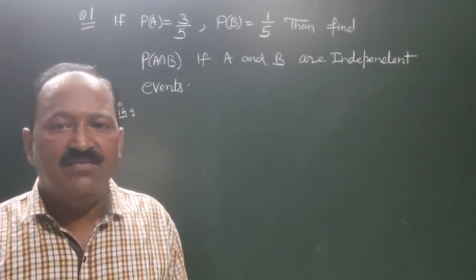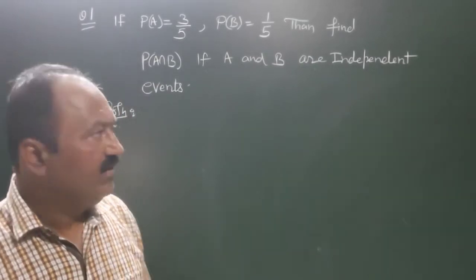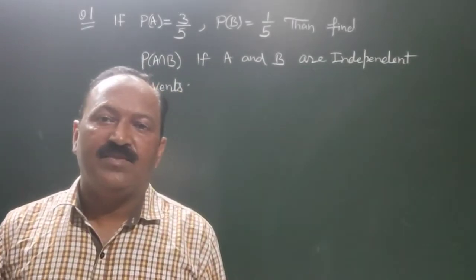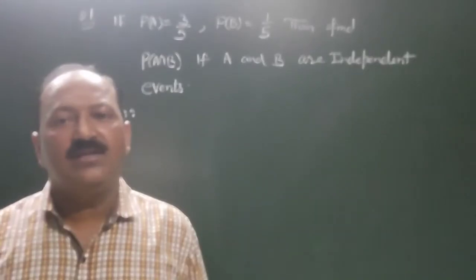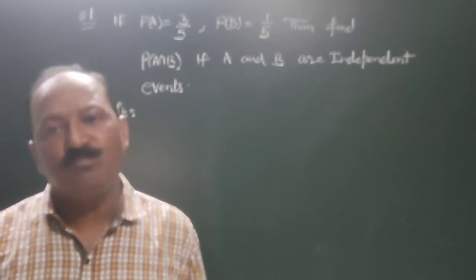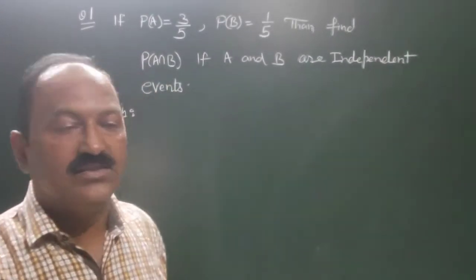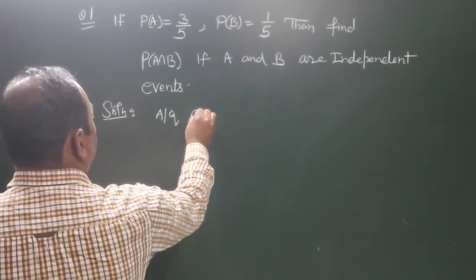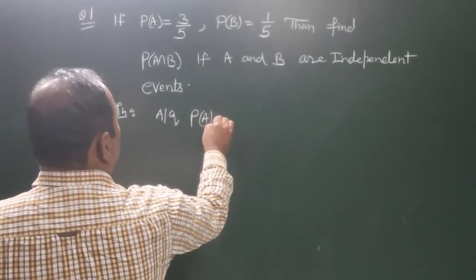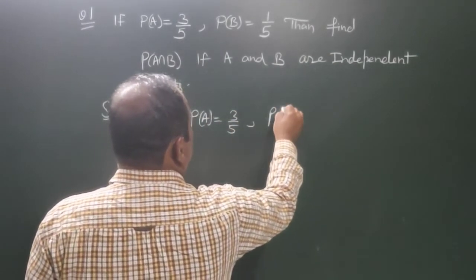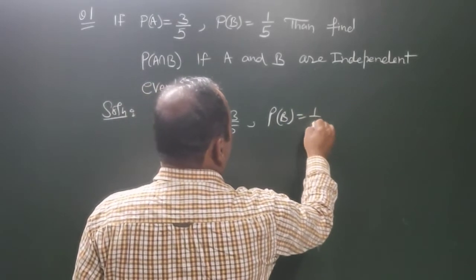This question is very easy, because we know that if two events are independent, then the probability of their intersection will be equal to the product of their probabilities. Therefore, according to the question, P of A is equal to 3 by 5 and P of B is equal to 1 by 5.